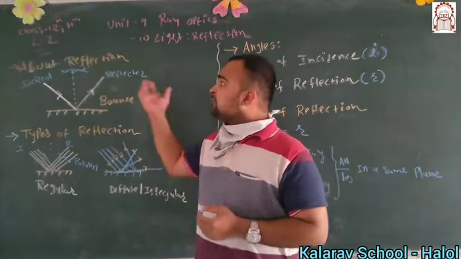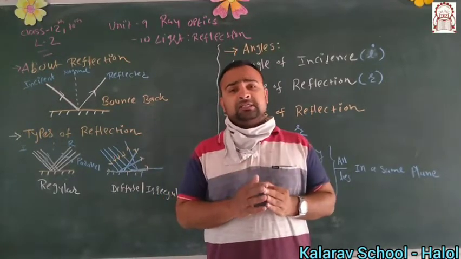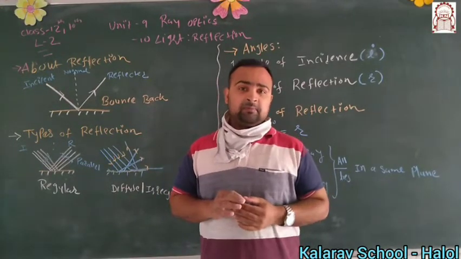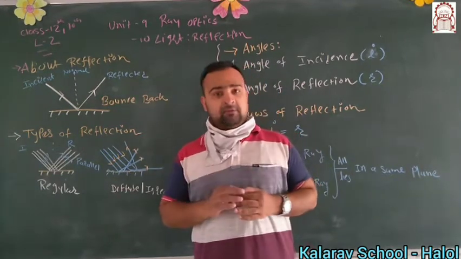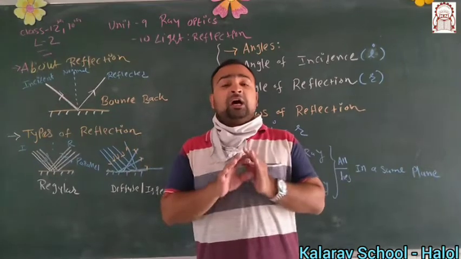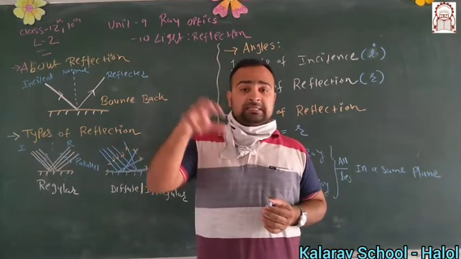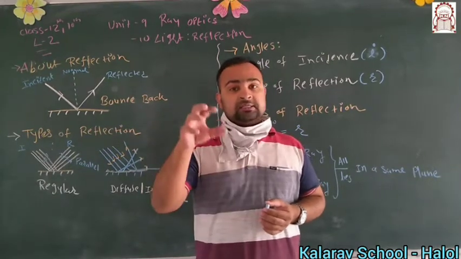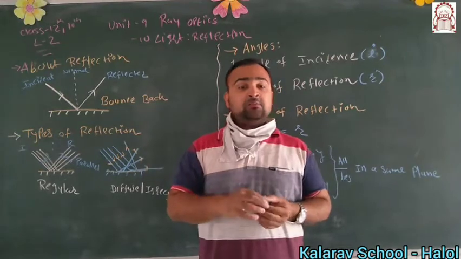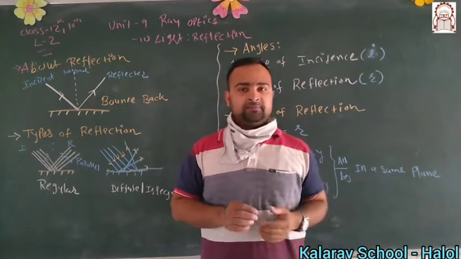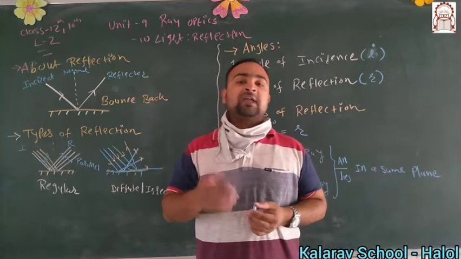So what is reflection? First of all, we have to understand where reflection happens. In the basic definition, whenever you take a shiny surface, otherwise a smooth surface, and light is incident on such a shining object, most of the light that is incident on it is reflected. So that is the consideration behind the word reflection.